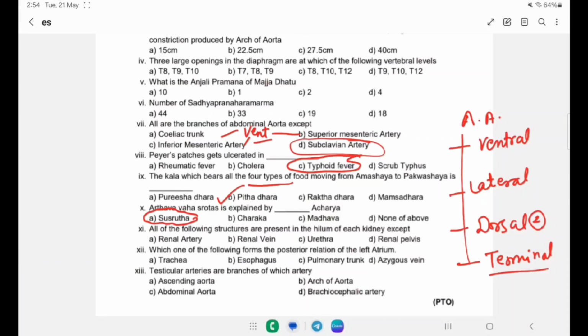All of the following structures are present in the hilum of the kidney except. So in the hilum of the kidney, the sequence is like this.